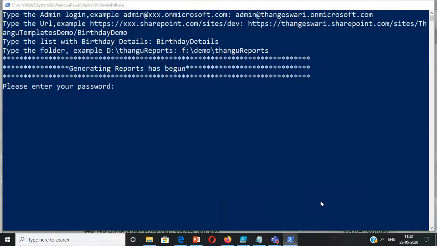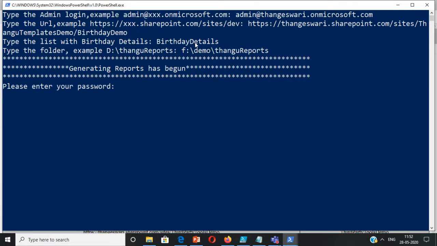Let me go to another example where I'm going to see the upcoming birthdays. There was a request from a manager where they wanted to see the upcoming birthdays in the next 7 days. Using PowerShell, whichever tenant you are, you can run the exe and give your tenant admin name and the URL where the birthday list is.